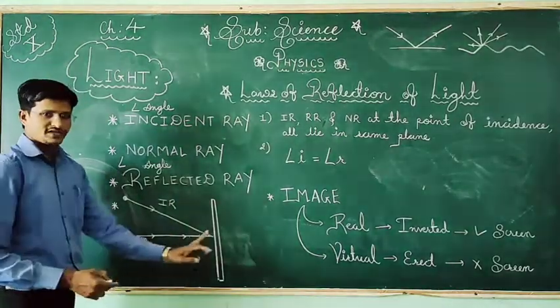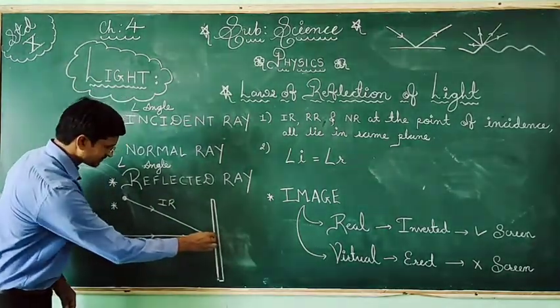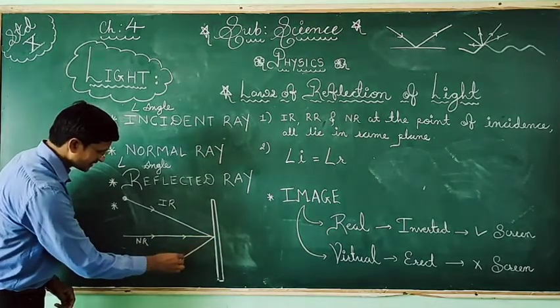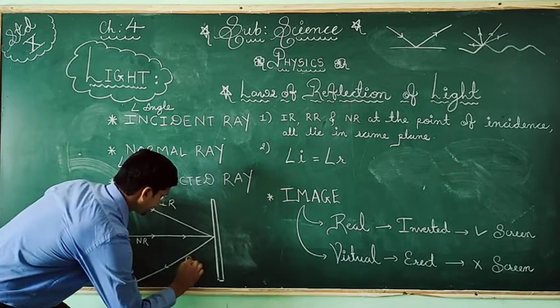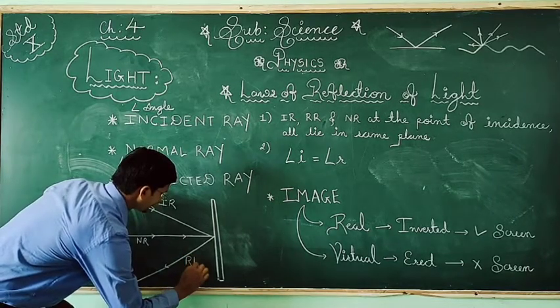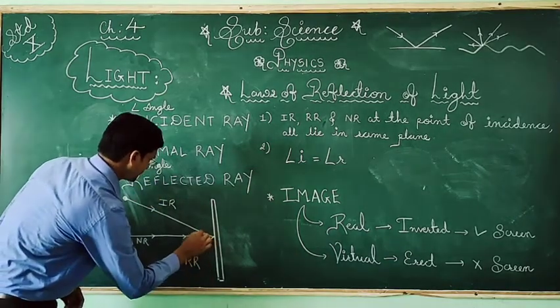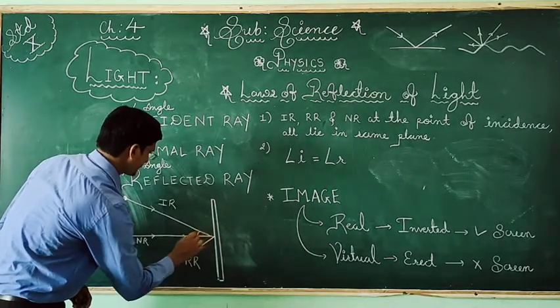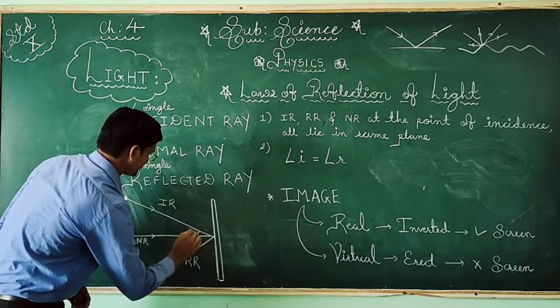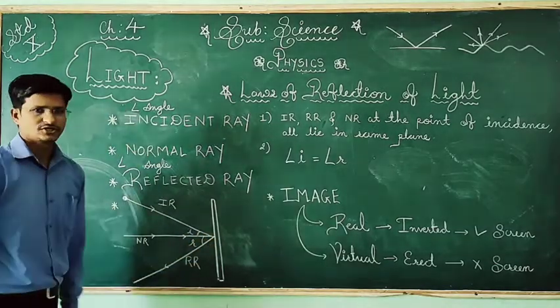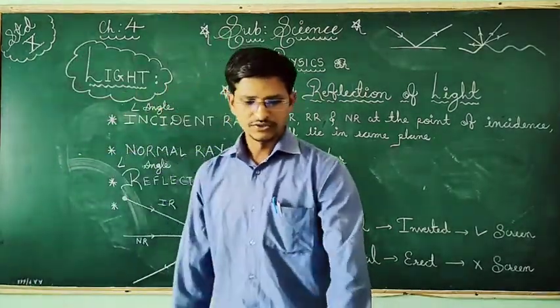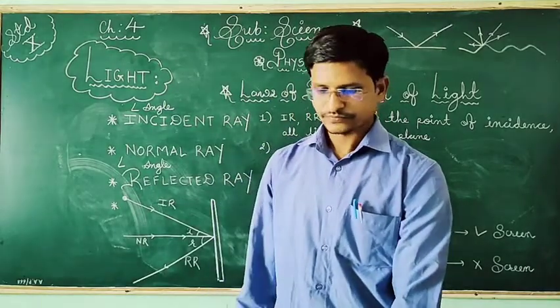Now from the object, the light will return as a reflected ray. So this angle is called the angle of incident, and this angle we call the angle of reflection.